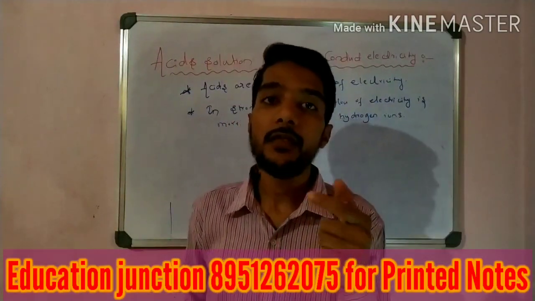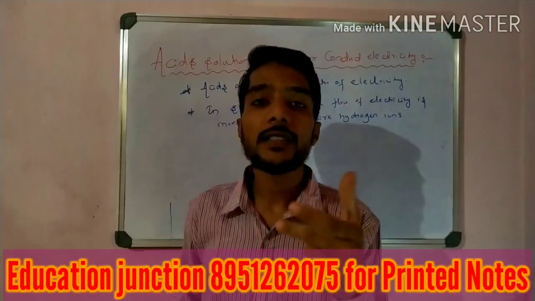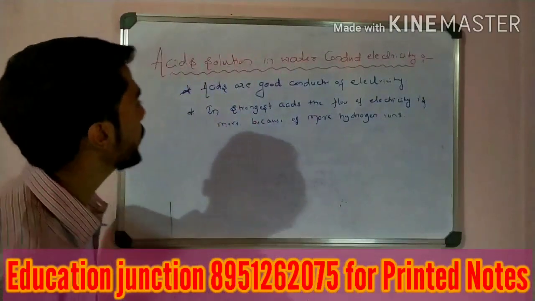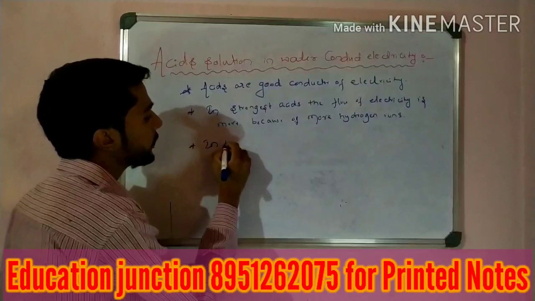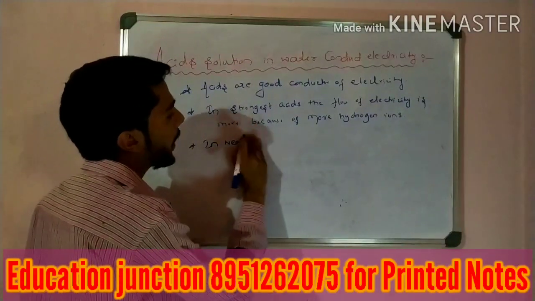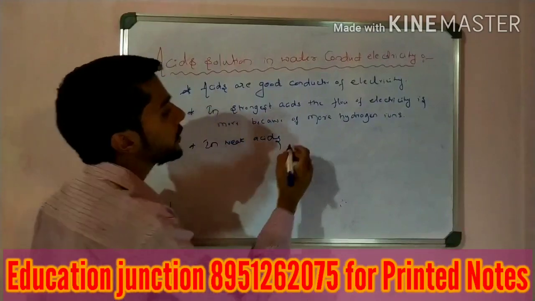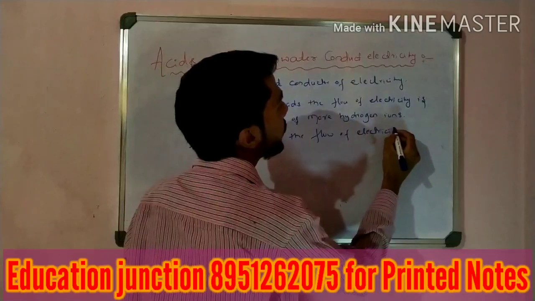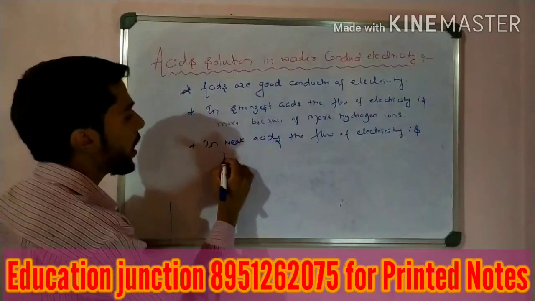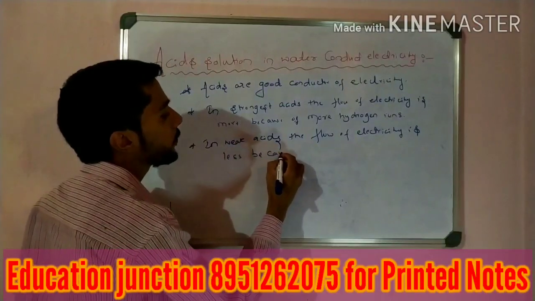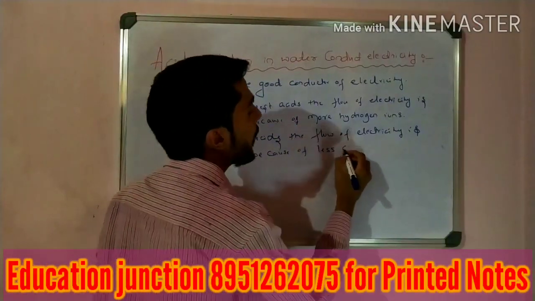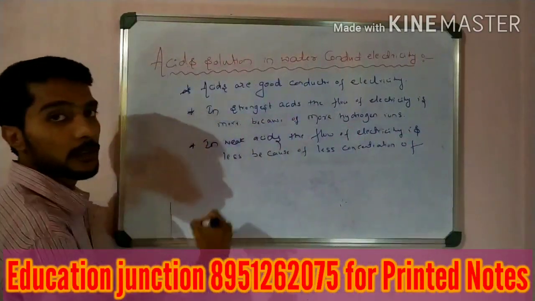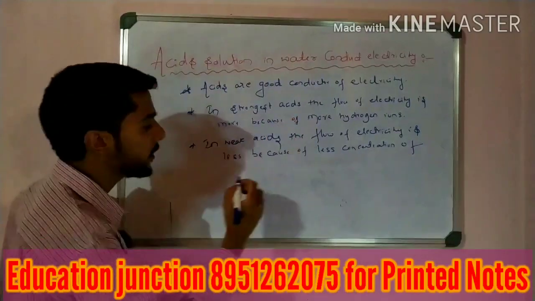In the weak acid, a lesser amount of H plus ions is present, so the electricity is also less. So the next point we write here: in weak acids, the flow of electricity is less because of less concentration of, guys, hydrogen ions.